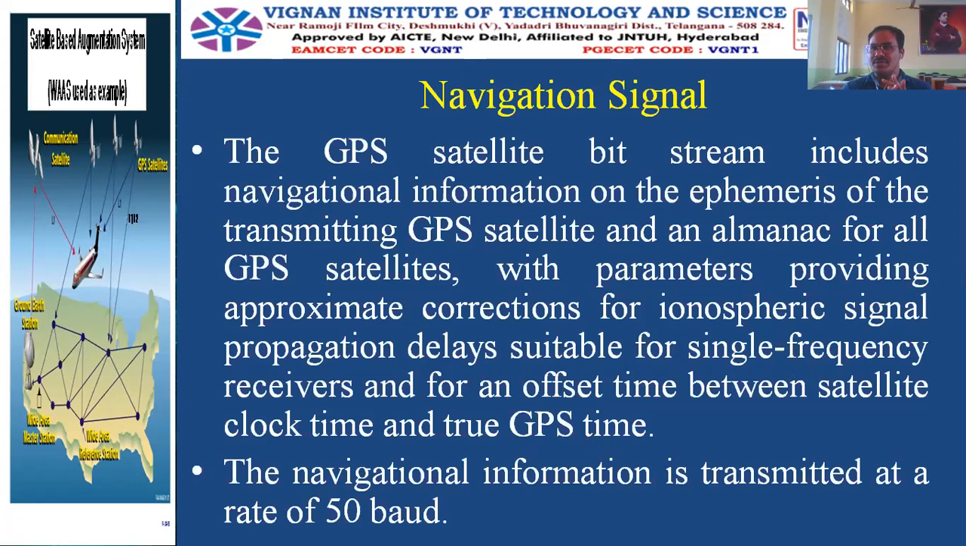So there is a separate unit called GPS errors. There we will discuss all these things. So for correcting this, there is information, and the navigation information is transmitted at a rate of 50 baud. I think baud is the unit for the digital data rate.